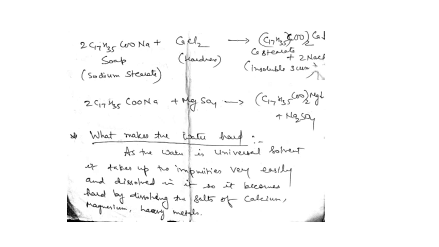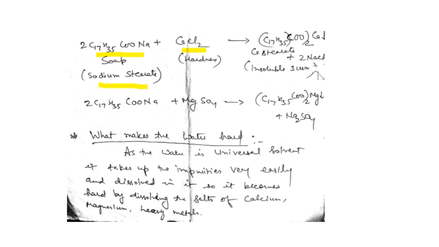Here I have taken the example of sodium stearate, because it is the sodium salt of the higher fatty acid, that is stearic acid, C17H35COONa. When we use this soap in the hard water, there are dissolved salts. Dissolved salts are the major chemical impurities present in the water.